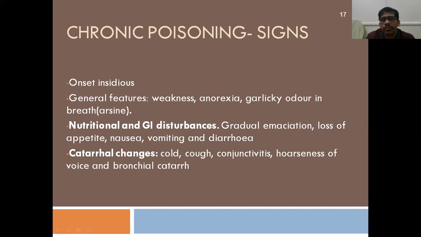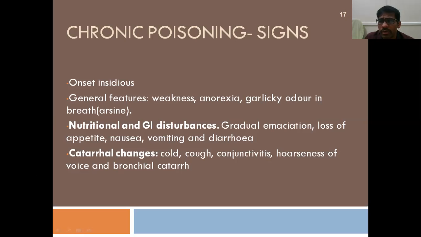Right? What are the signs of chronic poisoning? The onset will be insidious. The signs will appear slowly, but surely they will cause more severe symptoms. They start with generalized weakness, anorexia, and a garlic odor in the breath. That is due to the arsine.